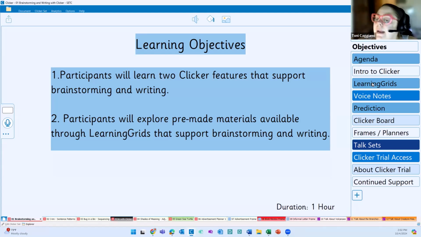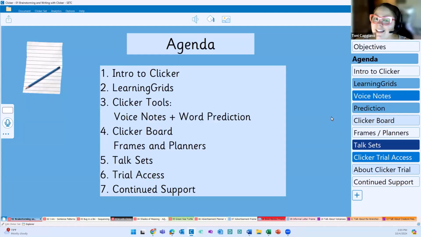We're going to take about an hour today to move through this content. If there are questions, please pop those into the chat. I'm very happy to address those throughout the course of the session. So it looks like a lot, but that's really because we have so much to support brainstorming and writing here in Clicker. I'm going to get into Intro to Clicker.